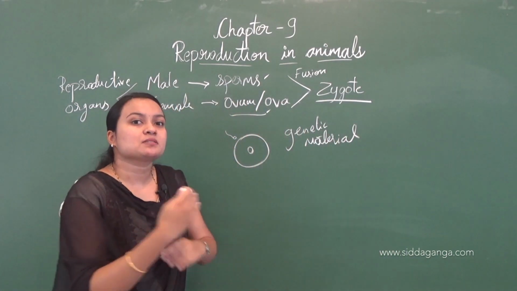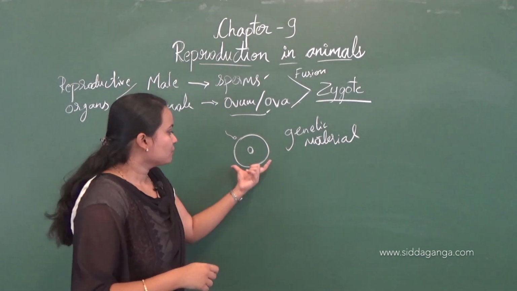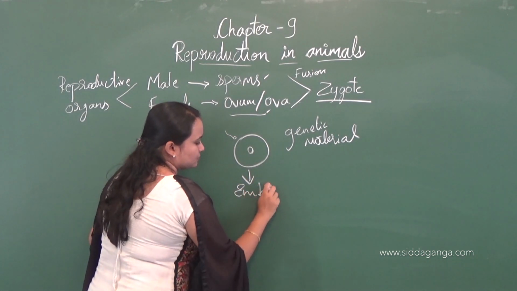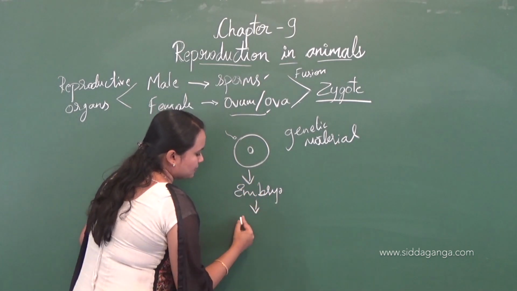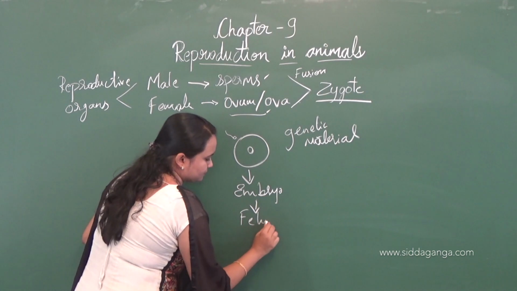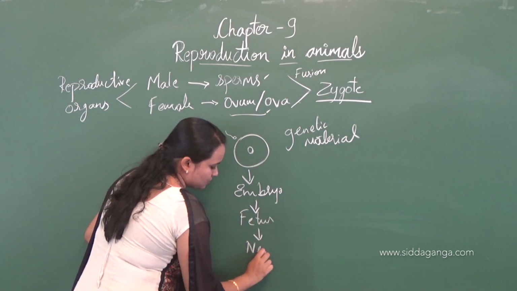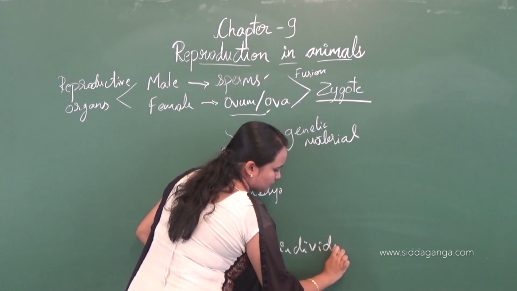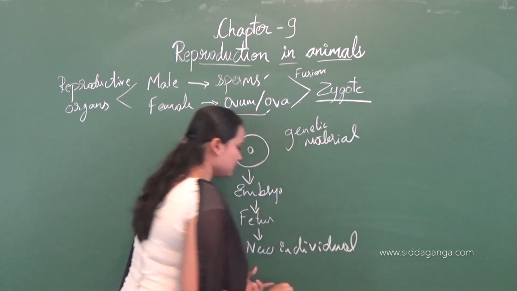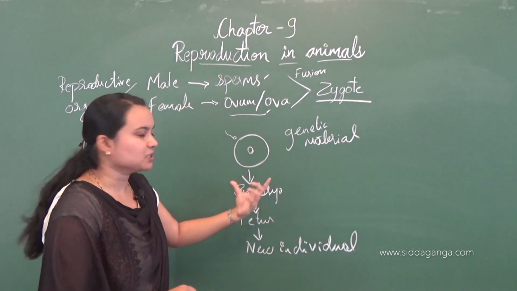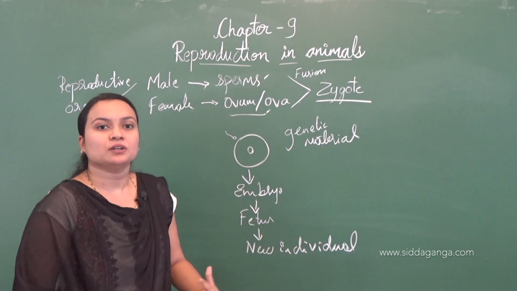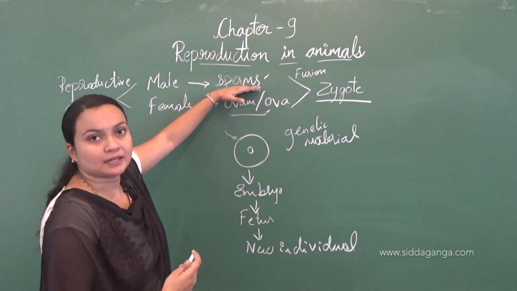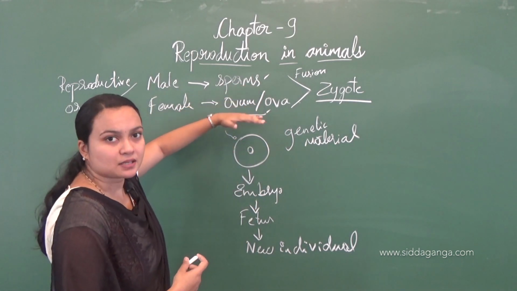From the zygote, the embryo will be formed, then the fetus, then the new individual will be delivered from the mother. This new individual has the characters of both parents.